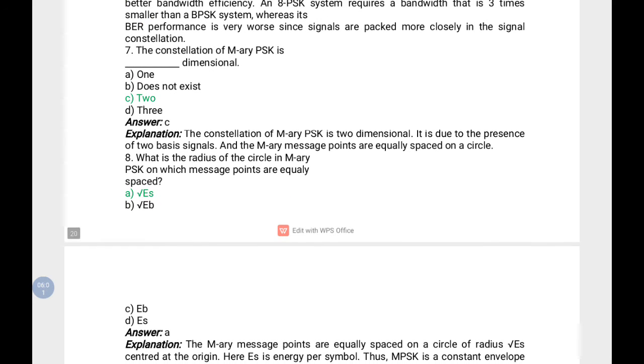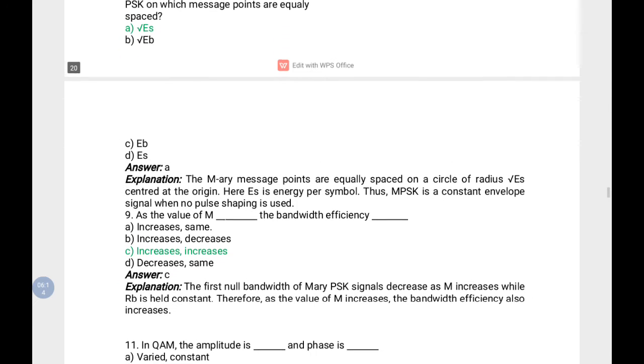What is the radius of the circle in M-ary PSK on which the message points are equally spaced? It is root of Es, where Es is the symbol energy.